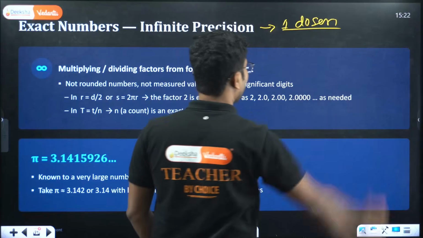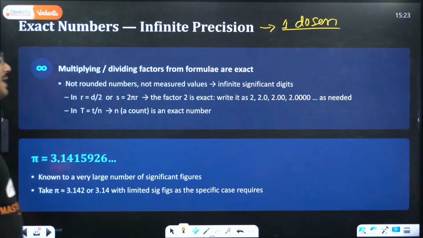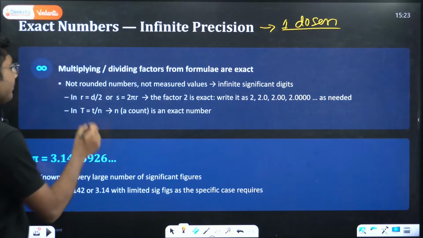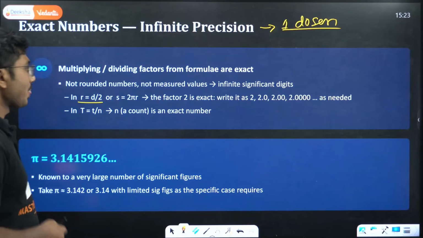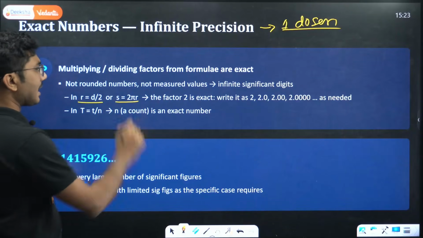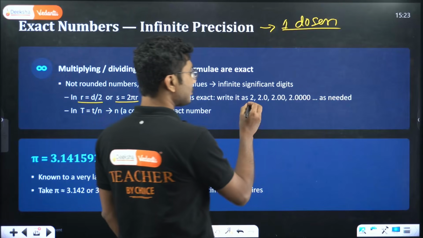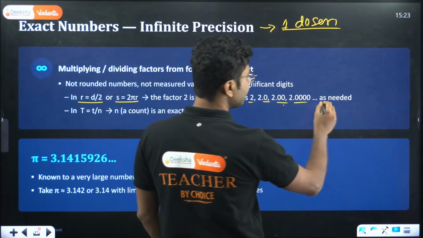Now, multiplying and dividing factors from formulas are exact. For example, if you are doing r equals d by 2, or s equals 2 pi r, the factor 2 is exact. We can write this factor as 2, 2.0, 2.00, as needed.